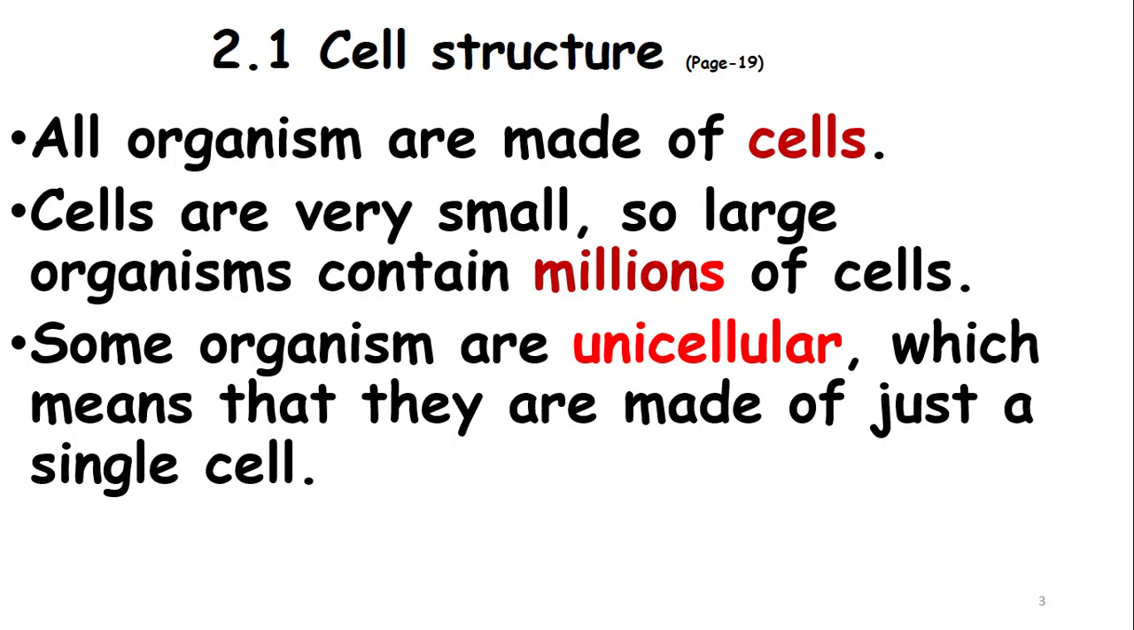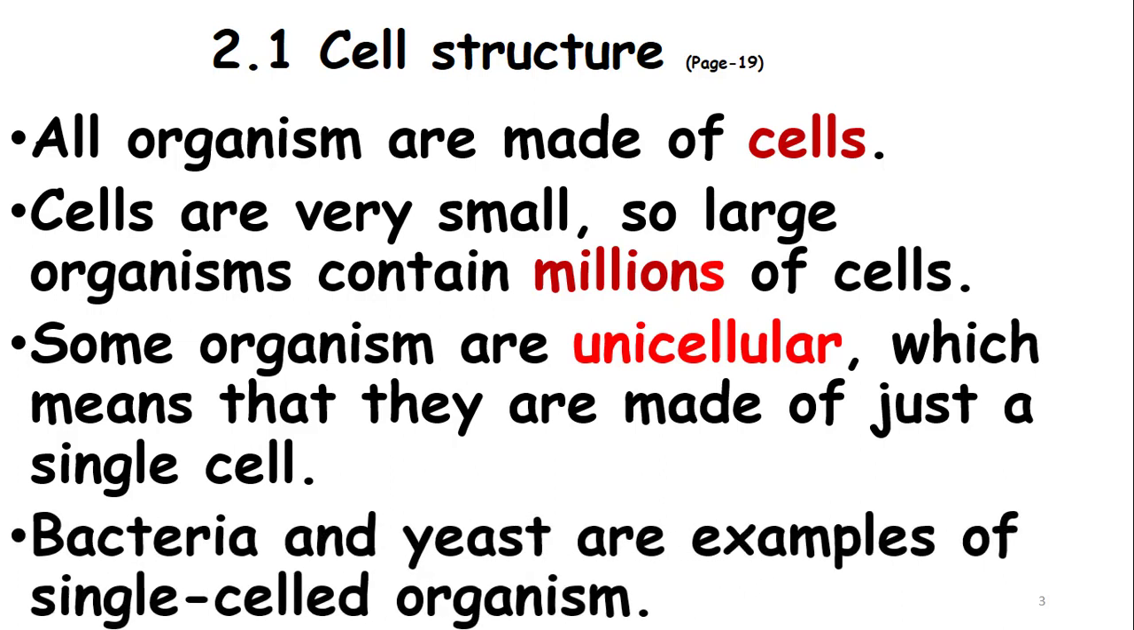Some organisms are unicellular. It means that the whole organism is composed of only one cell. Uni means one, cellular. Unicellular, single-celled organism, which means that they are made of just a single cell. Bacteria and yeast are examples of single-celled organisms.